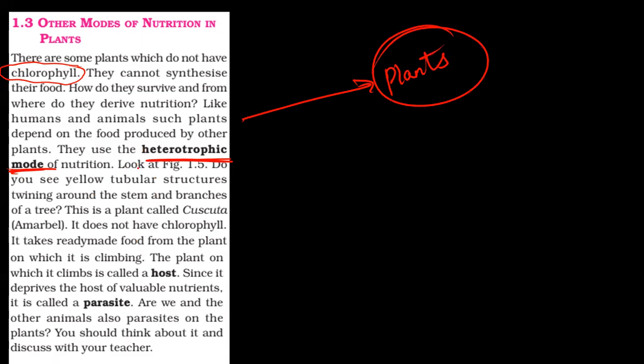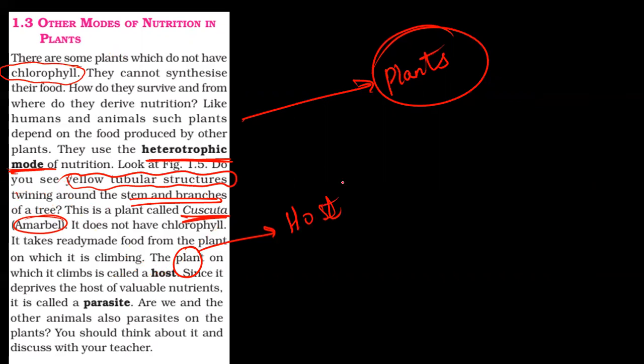There are plants known as cuscuta, also known as amarbel. They are like yellow tubular structures twining around stems and branches. They don't have chlorophyll, but they want their nutrition, so they take ready-made food from other plants, just like we do. That plant is then known as a host.